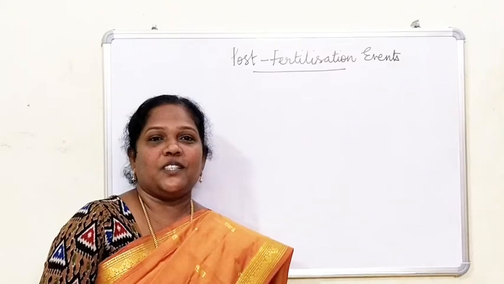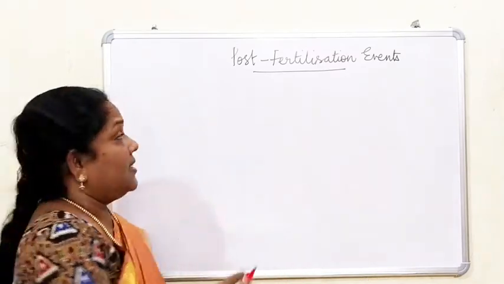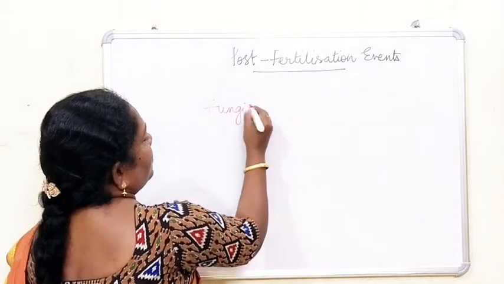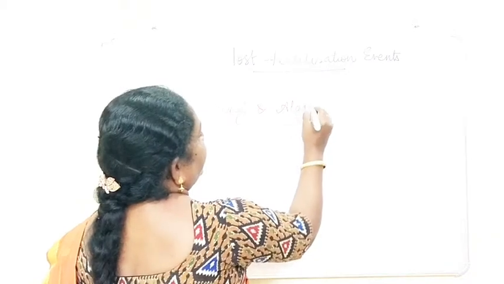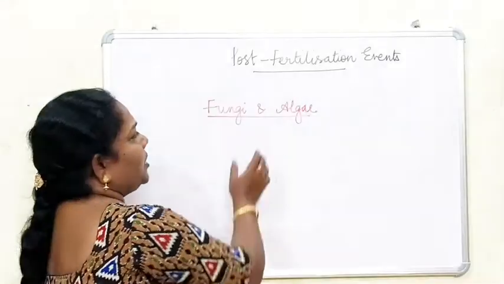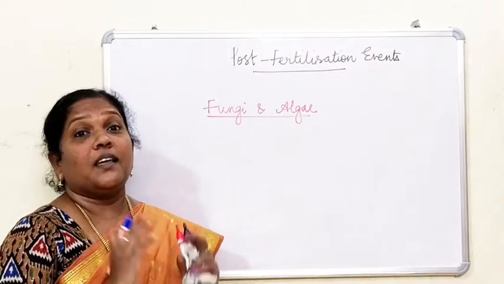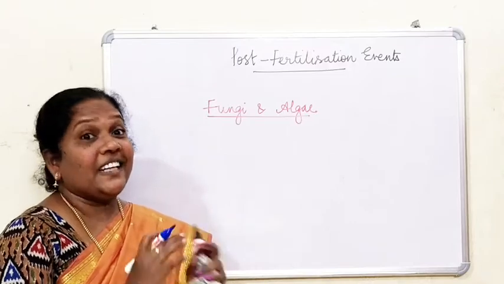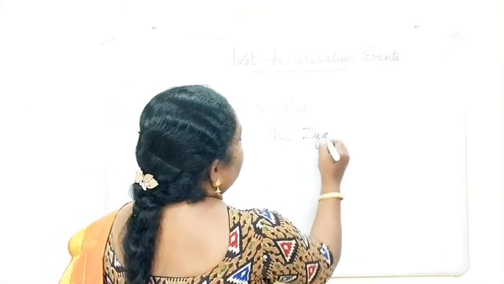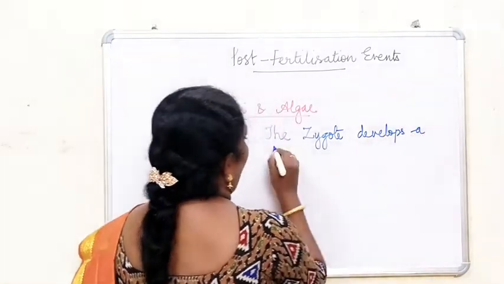Especially when you talk about organisms such as fungi and algae, normally what happens here is the zygote develops a thick wall.